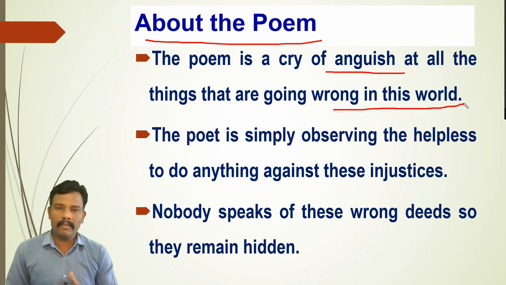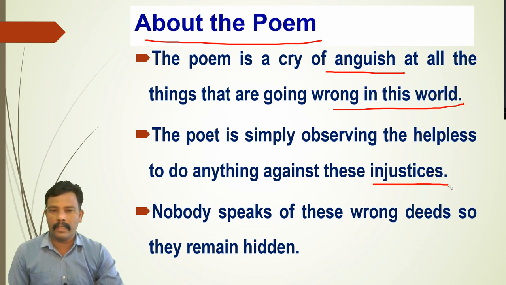Now this is nothing but a kind of cry. Cry means what? You can say some kind of observations are made in this poem. The poet observed certain things around him and he is going to tell so many wrong things are there. So the poem is pessimistic in nature. What is the tone of the poem? That is pessimistic. The poet is simply observing, helpless to do anything against these injustices.